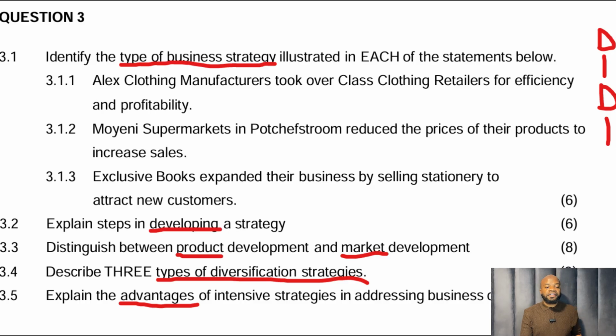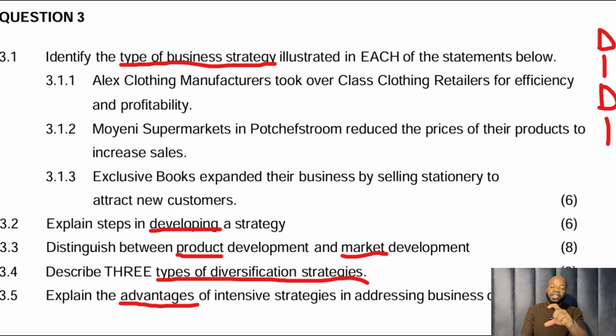3.1, identify the type of business strategy. Please, you have to make sure that you analyze the question. It did not say identify the business strategy. That's a different question. It said identify the type of business strategy illustrated in each of the statements below. Now, on the side there, I've written the word DD.